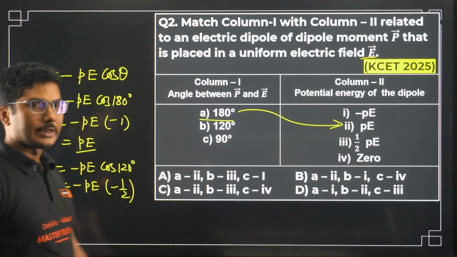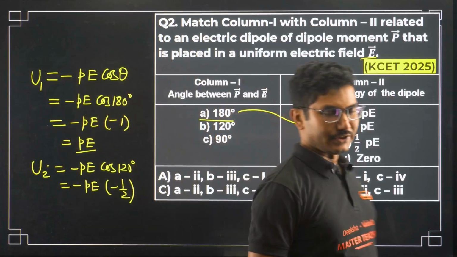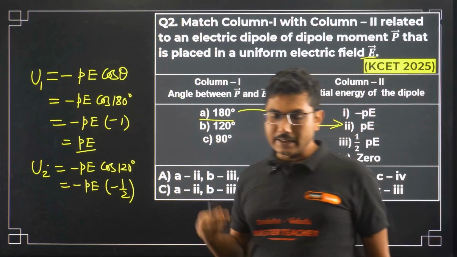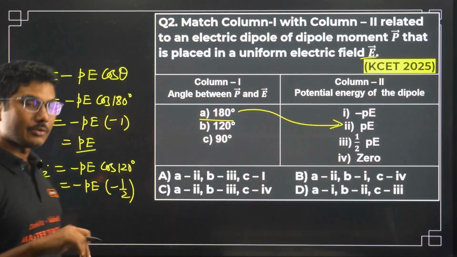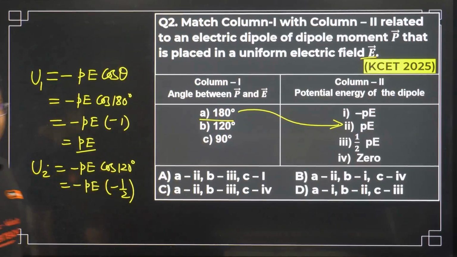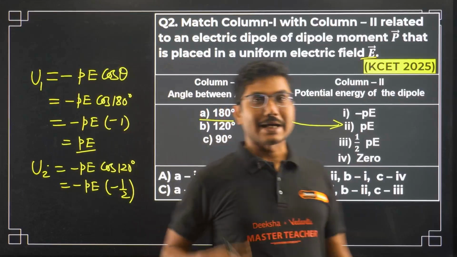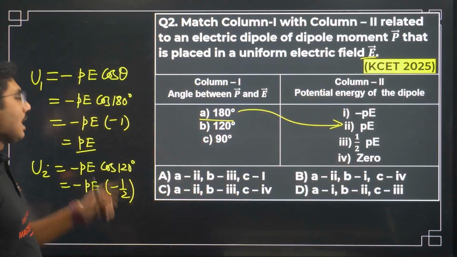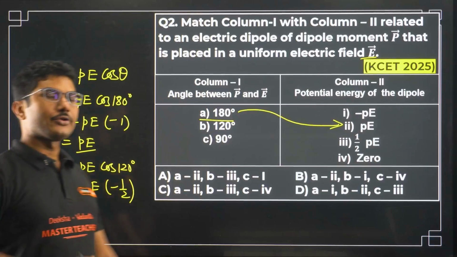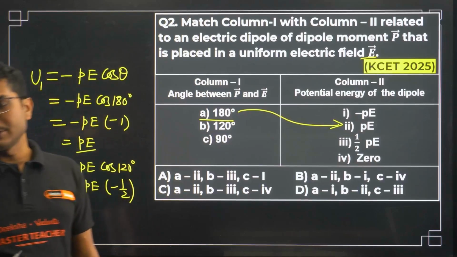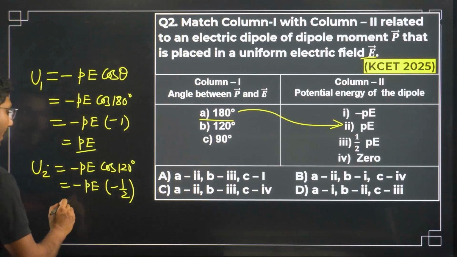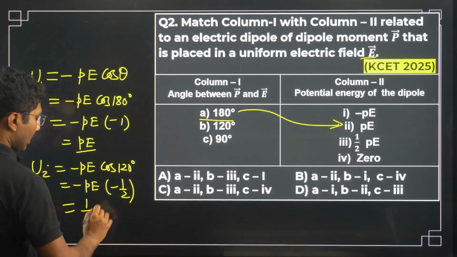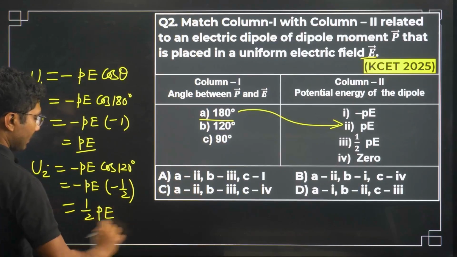You have to remember all sine, tan, cos. 120 is in the second quadrant, so cos will be negative, and its magnitude is exactly equal to cos 60 degrees. I have discussed everything in my bridge course video. If you have not seen it, there are 2 parts of the bridge course video for you to get familiar with all these geometrical basics.